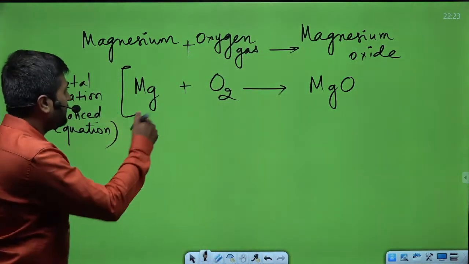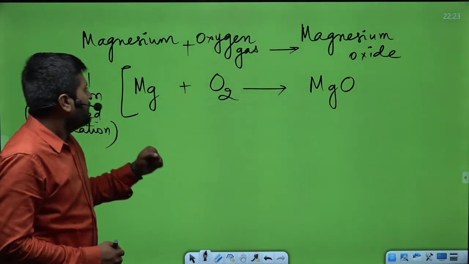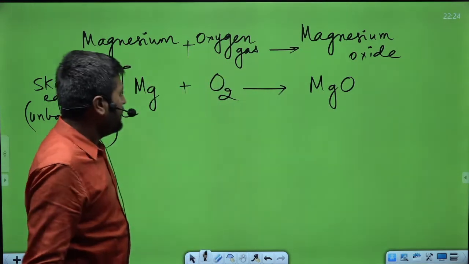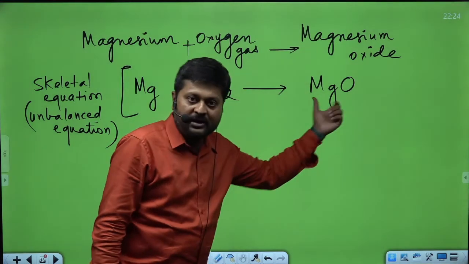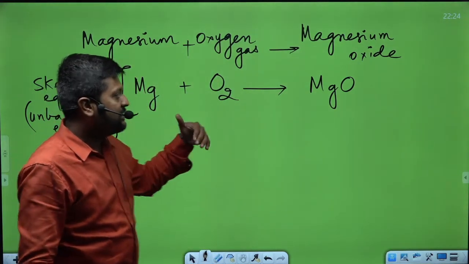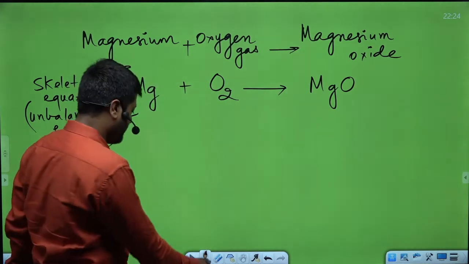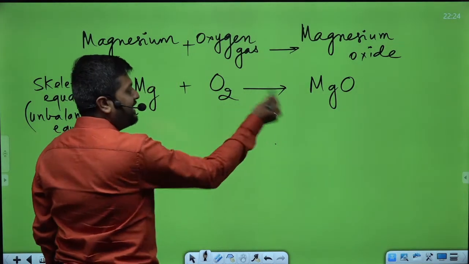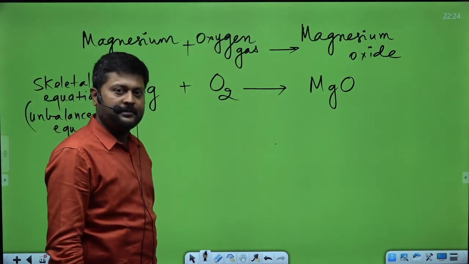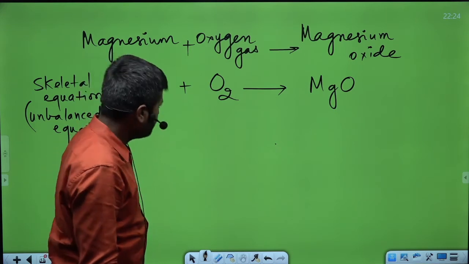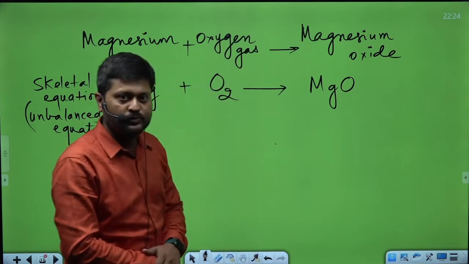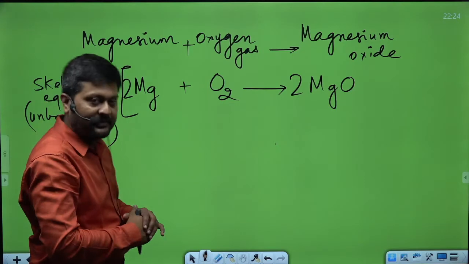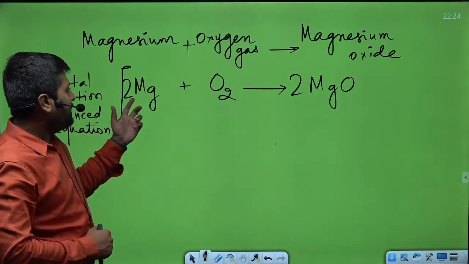Okay, so here also the magnesium and oxygen atoms rearrange themselves to give you magnesium oxide. No new atoms get formed and no atoms get lost in a chemical reaction. So let's balance this reaction. Can you guys help me to balance this reaction? There are two oxygen atoms in O2, so you'd add a coefficient of 2 to magnesium oxide. Very good. Now you have 2 magnesium on that side, so you need to add 2 to that side. Well done.